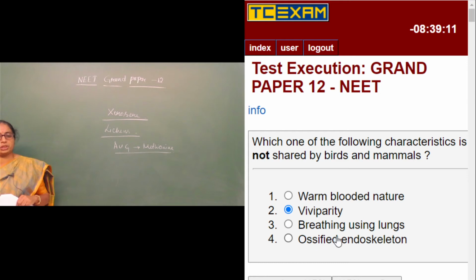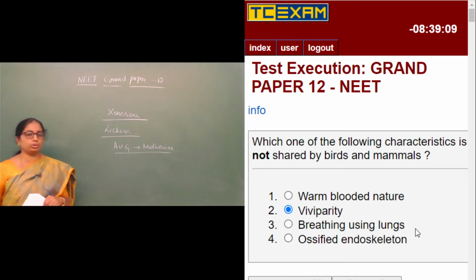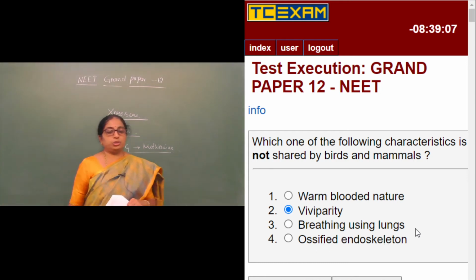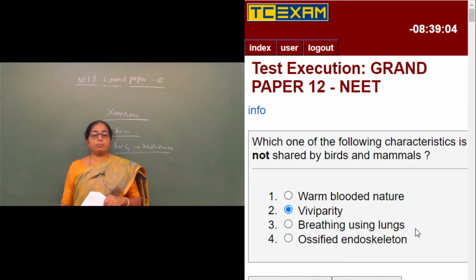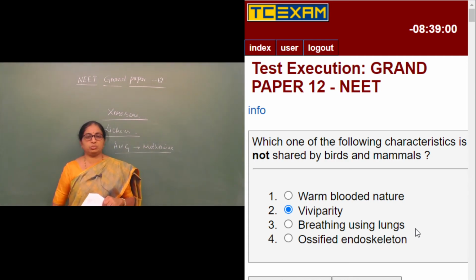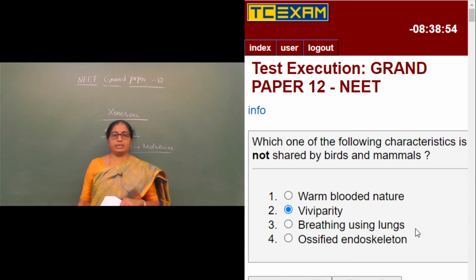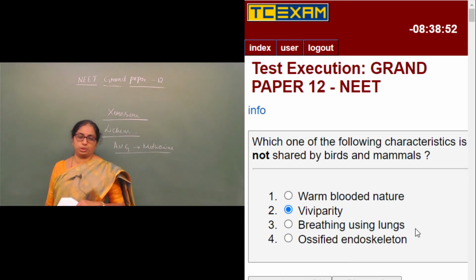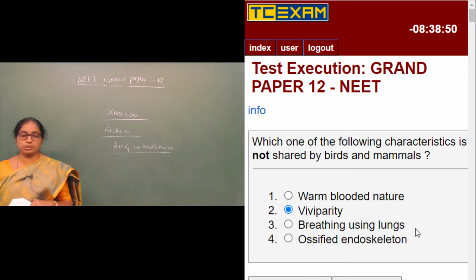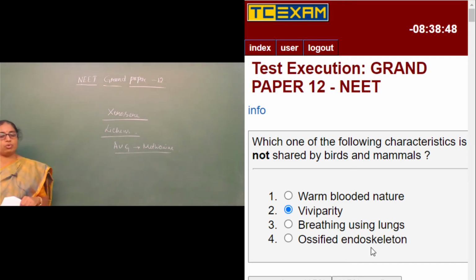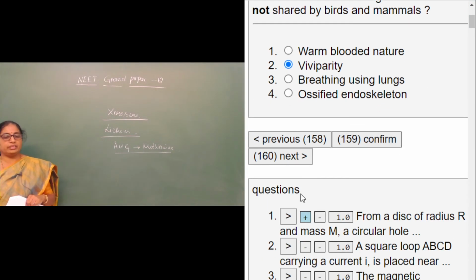But still, cross-check whether the other two also do not belong to the answer group. Breathing using lungs: of course, both mammals and birds possess lungs, which help in breathing. And ossified endoskeleton: yes, the endoskeleton is made up of bones. You call it ossified endoskeleton. Of course, both of them have ossified endoskeleton. Therefore, the answer is option 2, viviparity.